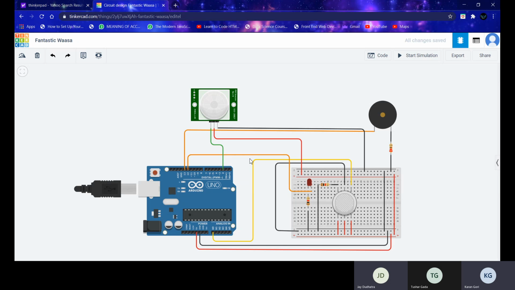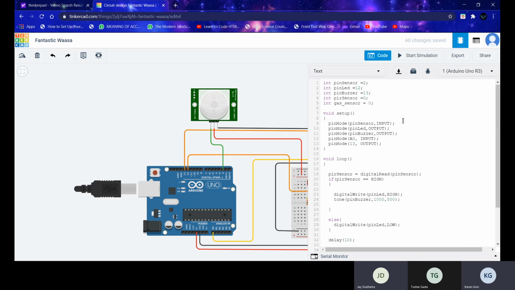Now I will give you a short explanation of the code. As you can see, I have used 4 variables, which are pin sensor, pin LED, pin buzzer, and PIR sensor. In the pin mode function, pin sensor is given as input and pin LED and pin buzzer are given as output.